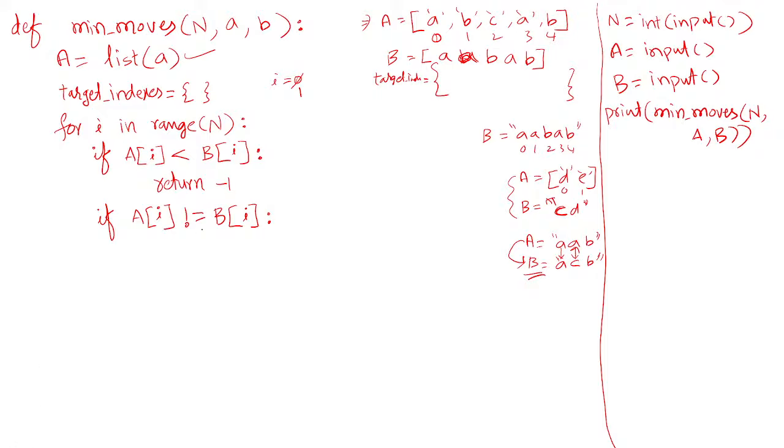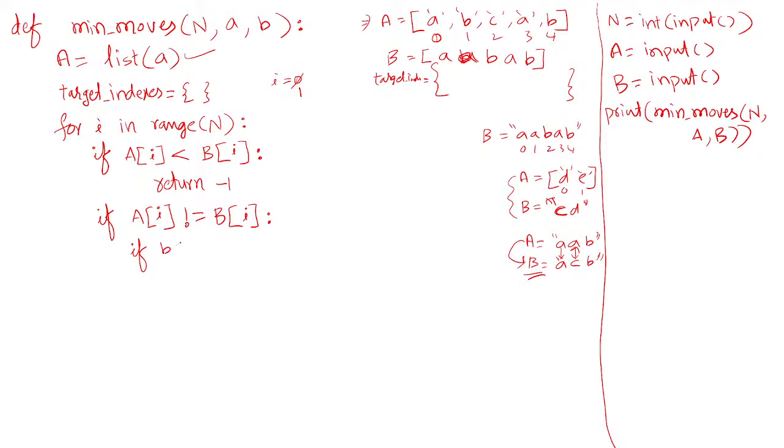Then, if this character is not present as a target index in the dictionary, you add it to the dictionary. If it is already present in the dictionary, then you add one more, because there may be different characters which all need to be changed with this letter A. That is what I am checking here: whether it is present in the dictionary or not.